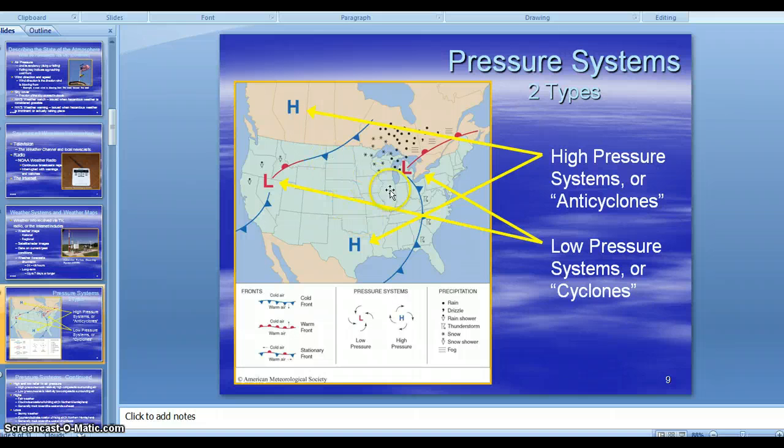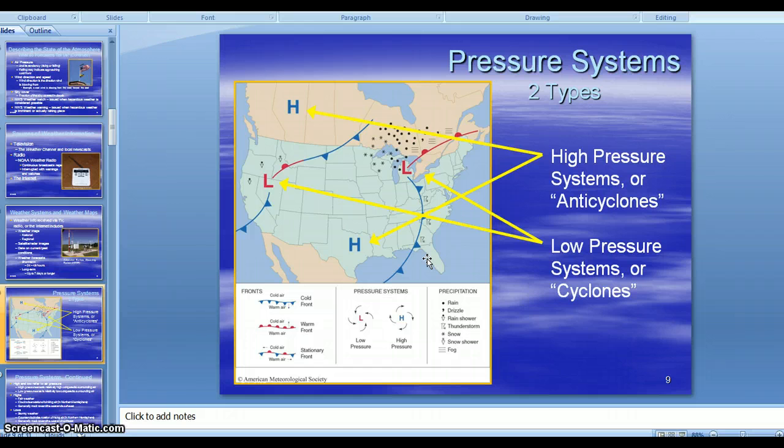Make sure that you can identify a cold front and a warm front. Warm front's the half circles, cold front's the triangles. Where the triangles point is the direction that the front's actually moving. Also know what the difference between a high pressure and a low pressure is. That'll come back to you, obviously, for this entire course.